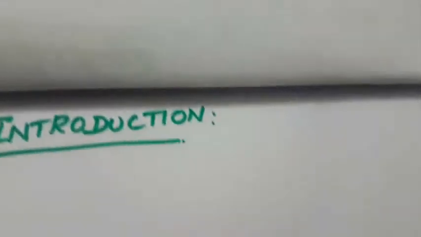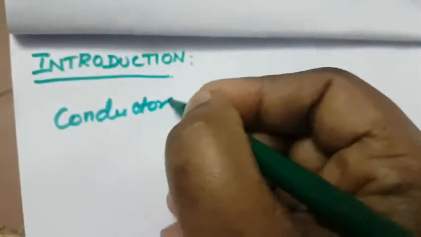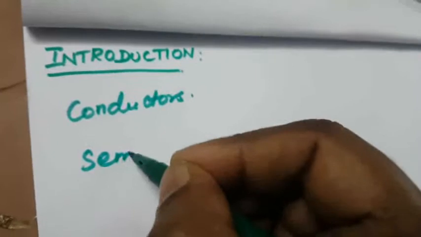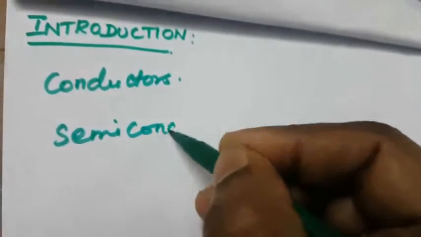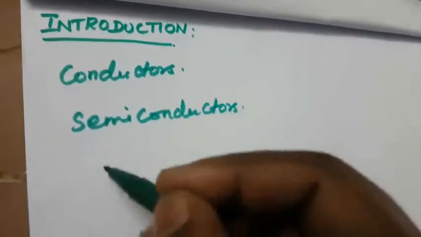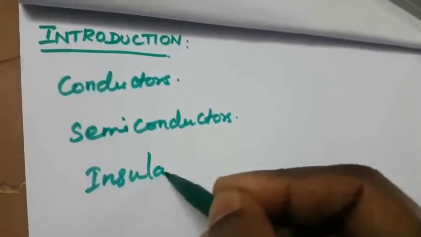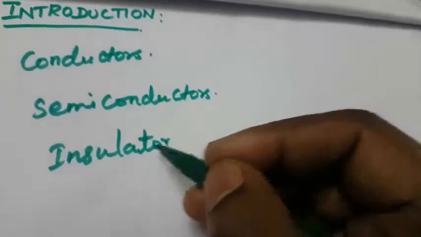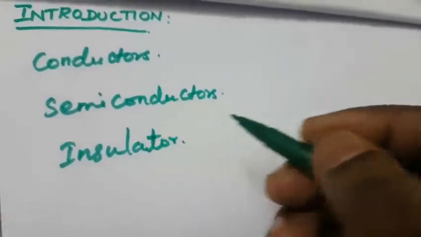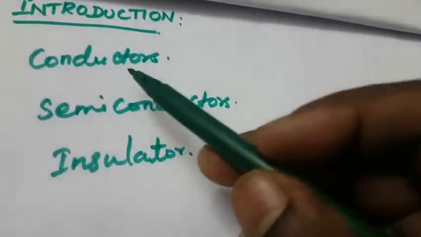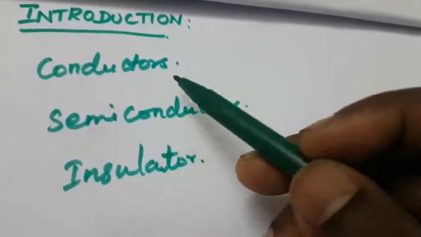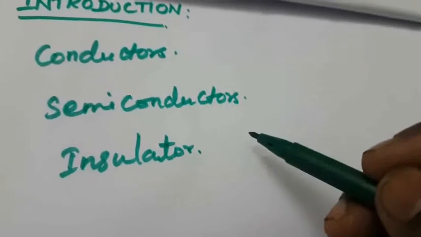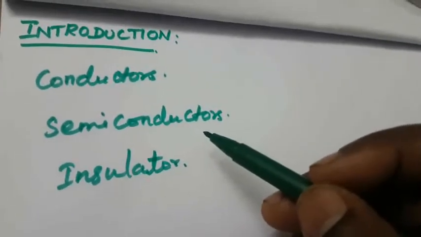First, in our daily life we come across three things. One is conductors and semiconductors and insulators. These three things come under electrical conductivity. What is meant by conductors? Normally they conduct electricity, that is called conductors. What is meant by semiconductor? Semiconductor means it partly conducts electricity.